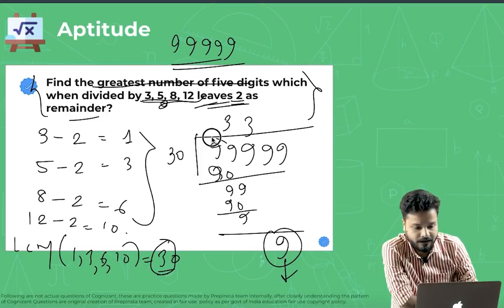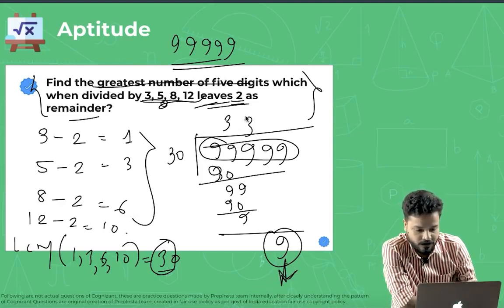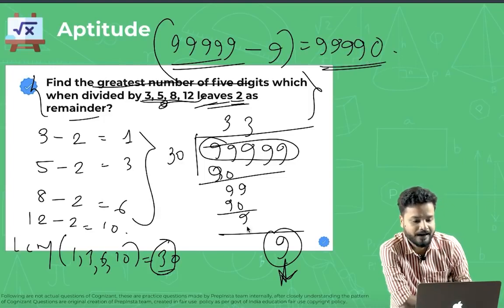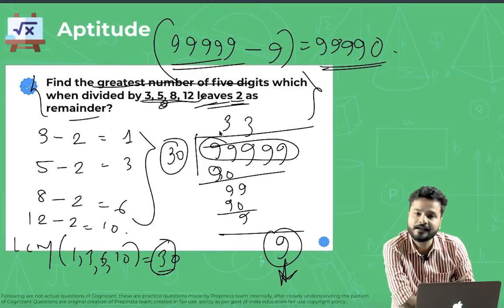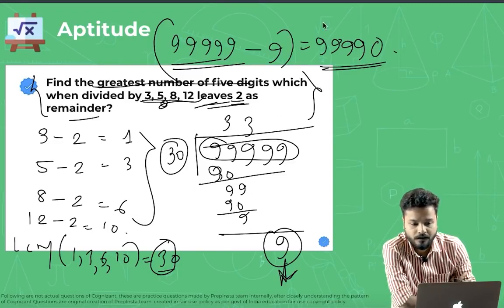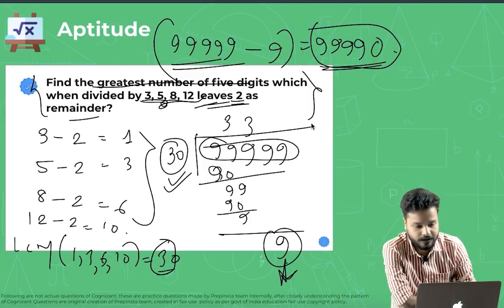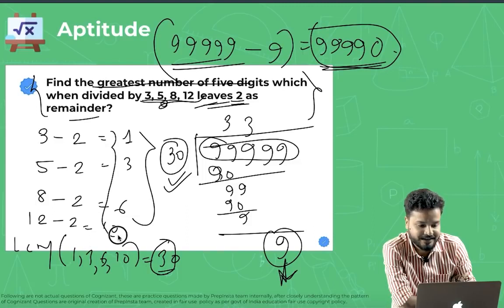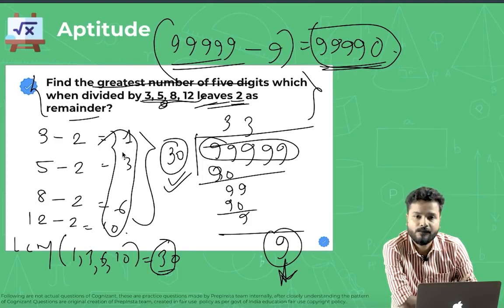So tell me one thing: if you are dividing some number and you are getting a remainder, does that not mean that this number minus 9, which is 99990, would be a number that is perfectly divisible by 30? Yes or no? So 99990 would be perfectly divisible by 30, which means it will be perfectly divisible by 1, 3, 6 and 10.